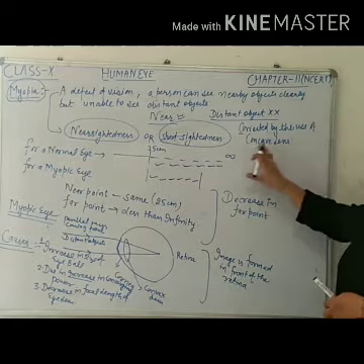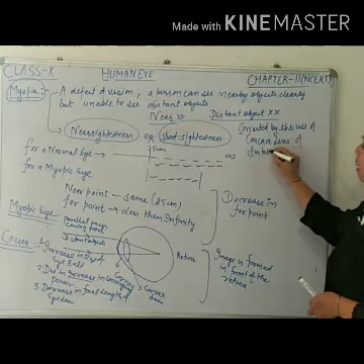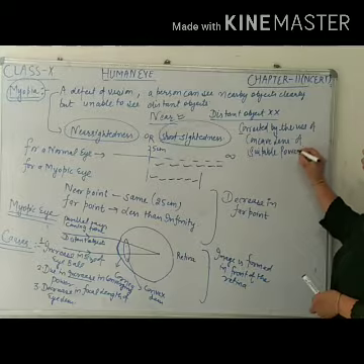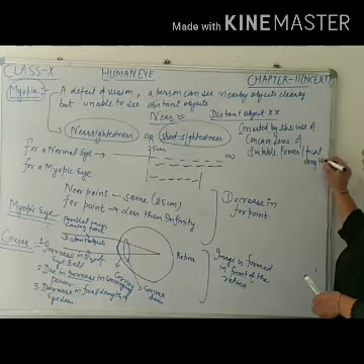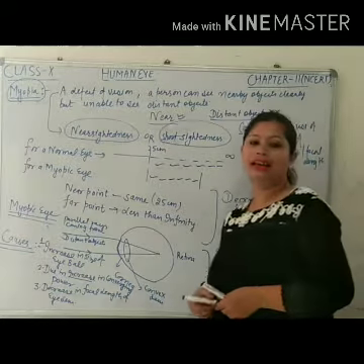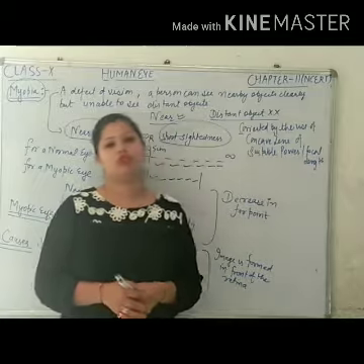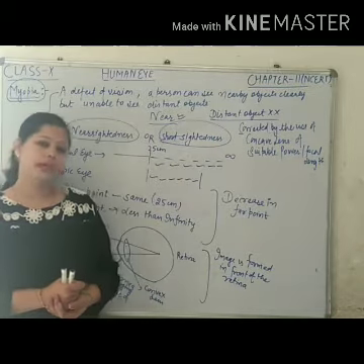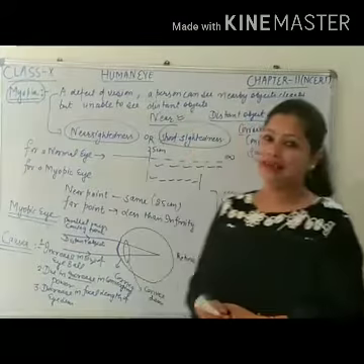You must mention concave lens of suitable power or suitable focal length. It must be mentioned. So, myopia can be corrected by the use of concave lens of suitable power or suitable focal length.